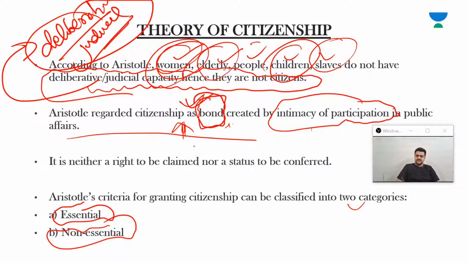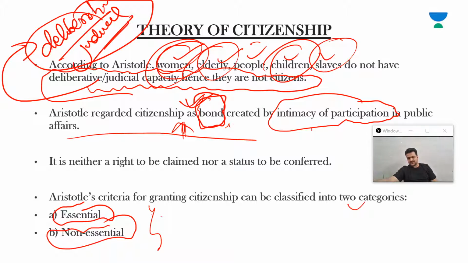Now, Aristotle is not using the words essential categories or non-essential categories. These are the studies of scholars. Aristotle has just proposed his thoughts on citizenship, and when one studies his scheme, one will conclude that there are criteria which, according to Aristotle, are essential, although he himself is not using the word essential.